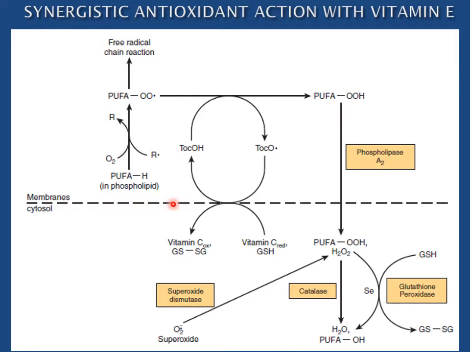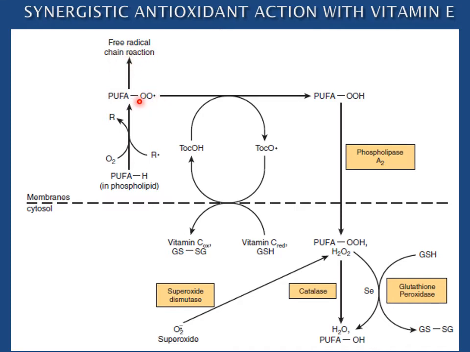So this is the lipid bilayer membrane, this is the cytosolic side, and this is the extracellular side. The lipid bilayer membrane is mainly formed by phospholipid, and polyunsaturated fatty acid is a part of phospholipid. This PUFA is attacked by various oxidants and other free radicals to form a peroxyl free radical, peroxyl PUFA, which turns the neighboring PUFA into another free radical, and the chain reaction goes on.